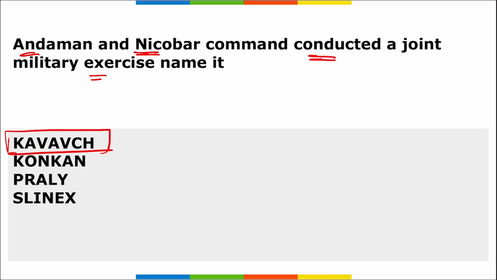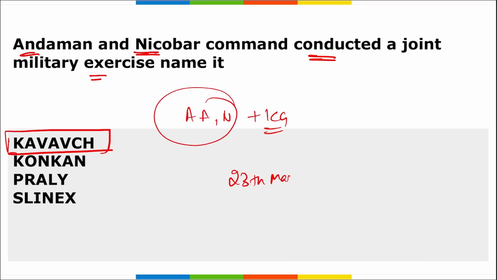This involves the assets of the Indian Armed Forces, that are your Army, Air Force, and Navy, along with the Indian Coast Guard. This exercise was from 23rd of March till 7th of April. Exercise Kavach showcased the capabilities and preparedness of the armed forces to protect India's maritime interest and ensure the security of the Andaman and Nicobar Islands. So, Exercise Kavach was recently held.